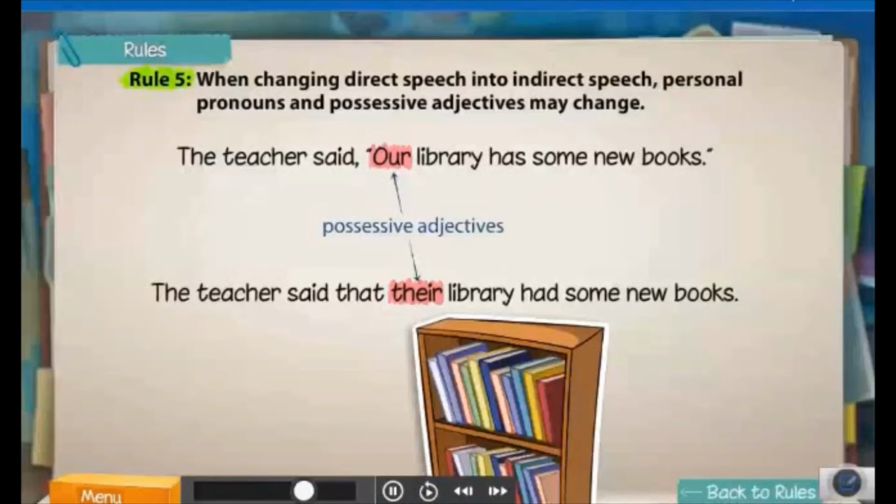In this example, you changes to he in indirect speech because you refers to Sunny. I and my refer to the speaker and do not change in indirect speech. Similarly, here, me does not change in indirect speech. However, we changes to they and your changes to my.